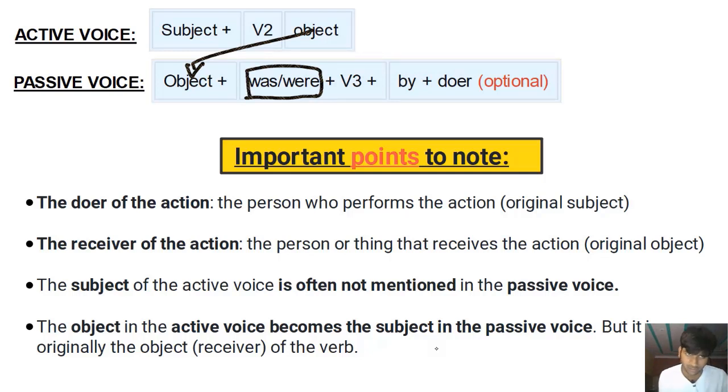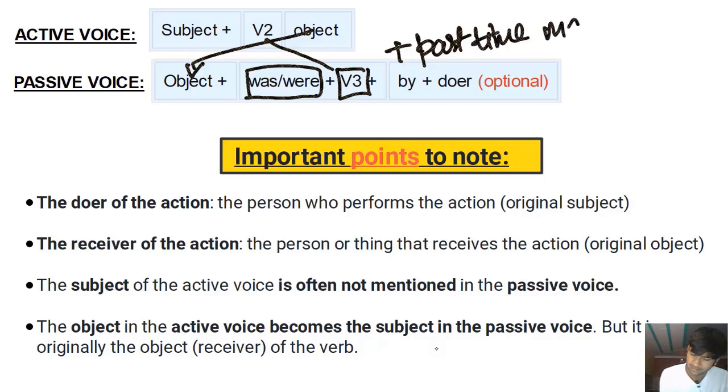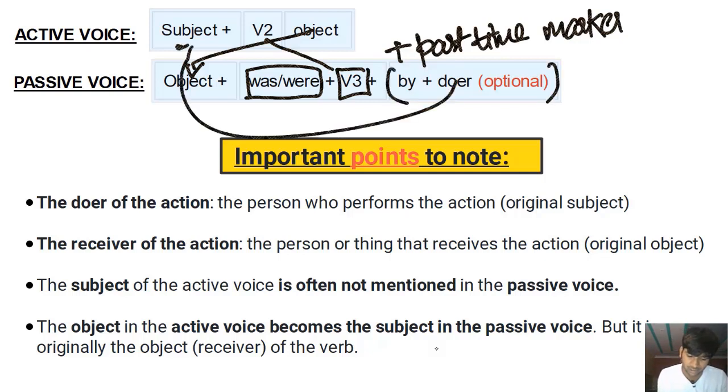Okay. So the object becomes the subject followed by an auxiliary verb. According to the subject, we'll use either was or were, followed by the past participle. That is the third form of the verb. So the past form is changed into past participle. And if we have a modifier, if we have a past time marker, the time when the action took place, we'll add that as well. And this is optional, by plus the doer, which is the subject. We can do that, right? She called me, I was called. She called me last night, I was called last night by her.